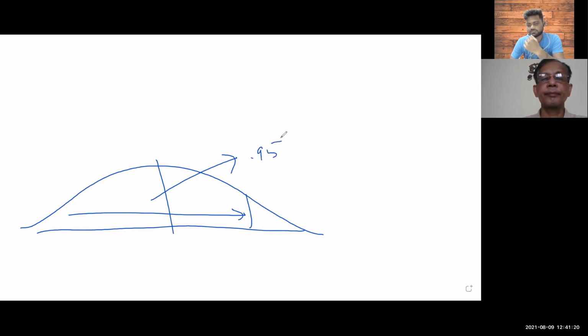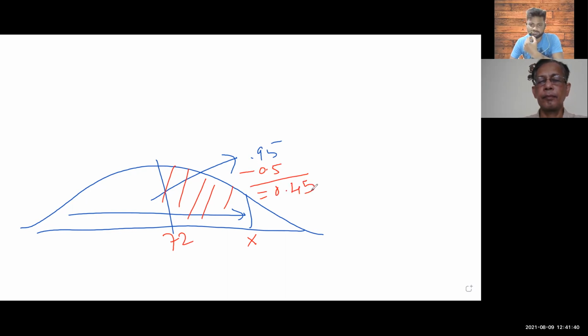So this area is 0.95. From there we can find the value from the mean position to the position of the actual height of the car, X. That area will be 0.5 minus 0.05, that is 0.45. From there we can find the Z value.